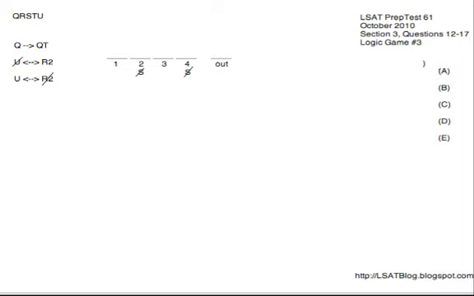Hey guys, this is test 61 game 3. This is the women's track team meet game. It's an ordering game because we've got 5 people, Q, R, S, T, U, and we're placing them in order of their races 1 through 4. Now I've laid out a lot of stuff here. I'm going to explain all of it.